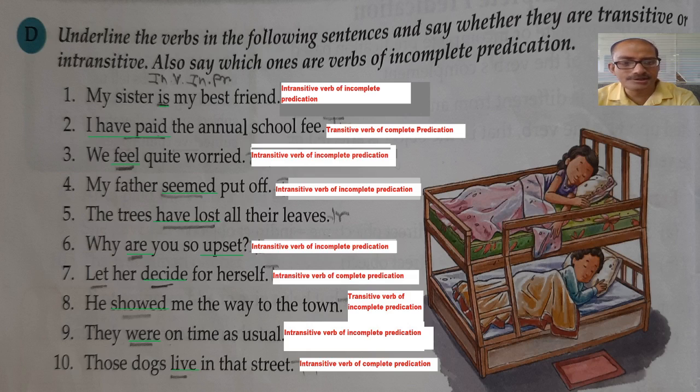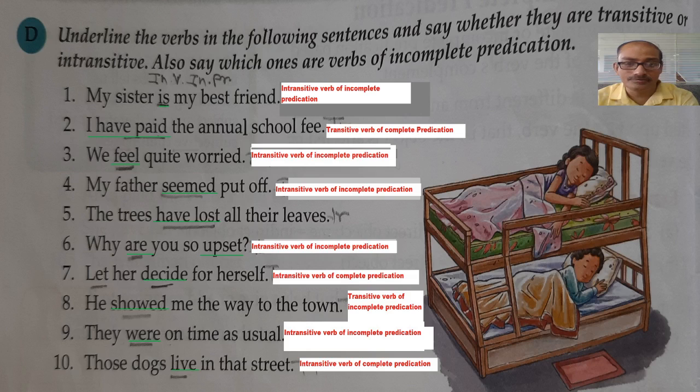Then, the trees have lost all their leaves. Now here see, all their leaves is the object, therefore have lost is a transitive verb. But suppose you say this much, the trees have lost, the meaning would not be completed, meaning without the object the meaning could not be completed, therefore this is a transitive verb of incomplete predication.